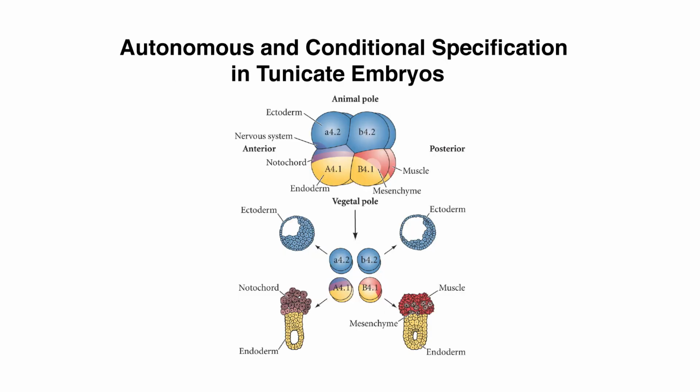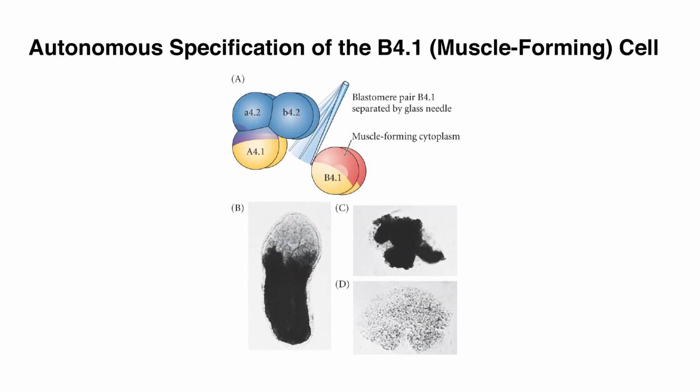Now, if you take a tunicate embryo at this 8-cell stage, and with a glass needle, you separate the cells into those 4 groups of 2 cells each, what you find is that the B4.1 cell will make muscles and endoderm. Other cells will make other cell types. The brain, however, the central nervous system, is made by induction, so it is not found when you separate those 4 groups of cells. But the B4.1 cell becomes muscles, and only that cell gives rise to muscles.